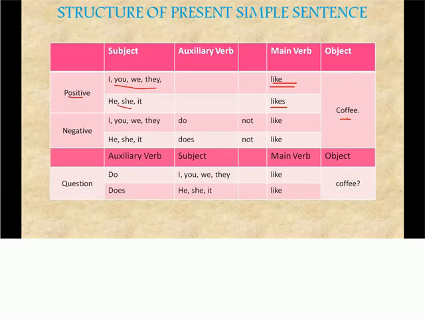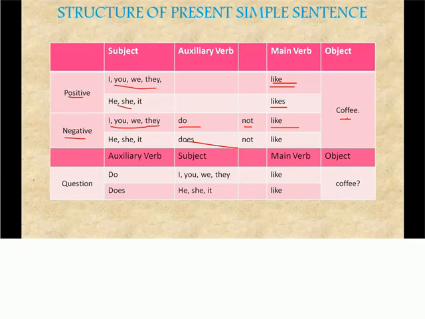She likes coffee. The same way, if you want to use it in a negative sense, if the subject is I, you, we or they, it will be do. I do not like coffee. We do not like coffee. She does not like coffee.